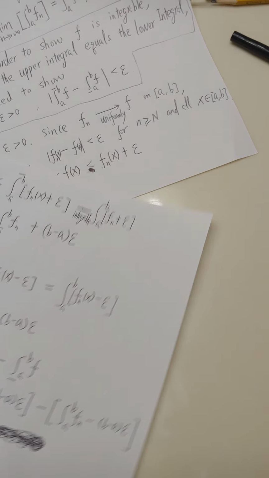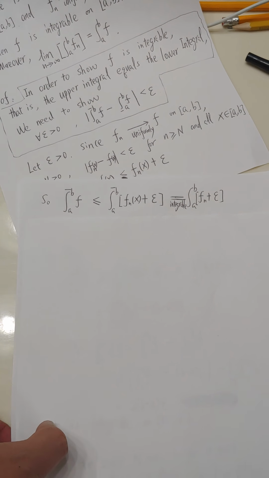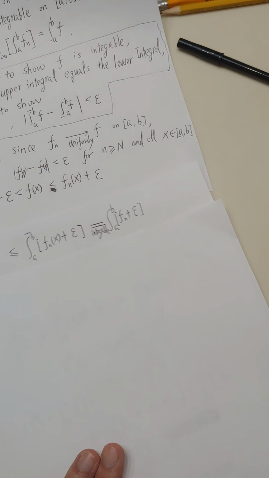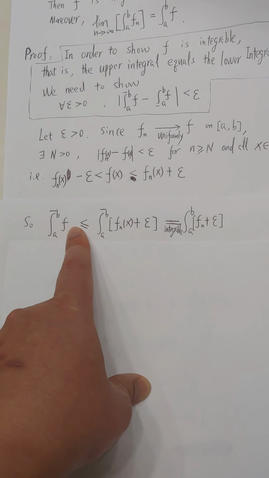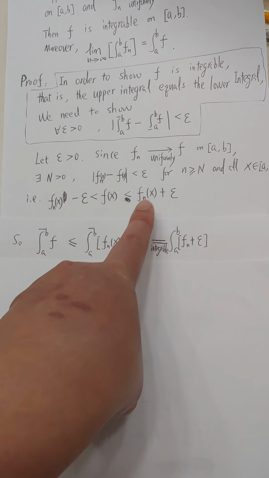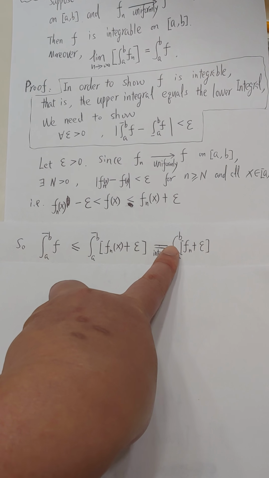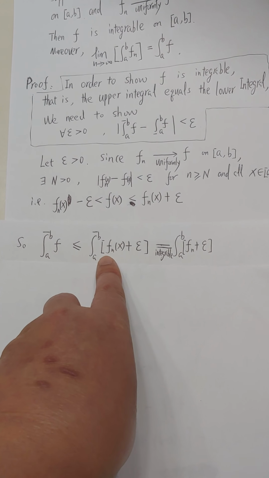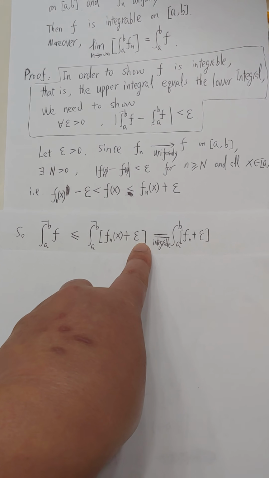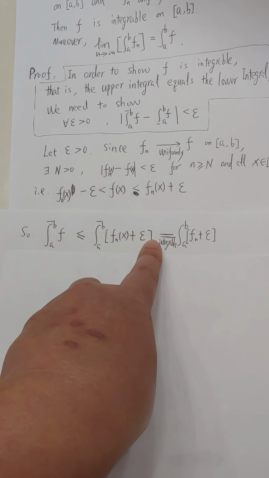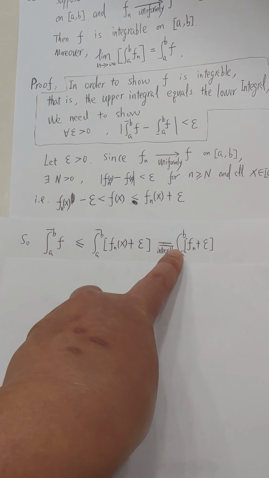Then you will have this one. We'll take the upper integral, and it is equal to the integral over [a, b]. The reason is that f sub n is integrable, and epsilon is a constant and also integrable, so the upper integral is equal to the integral.